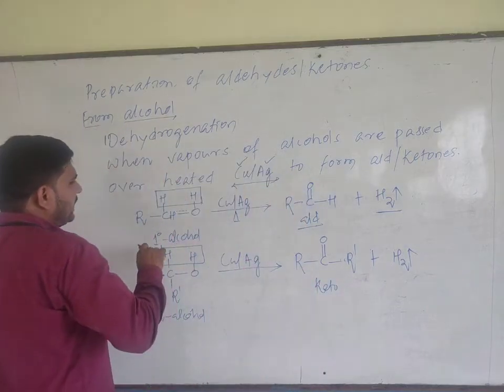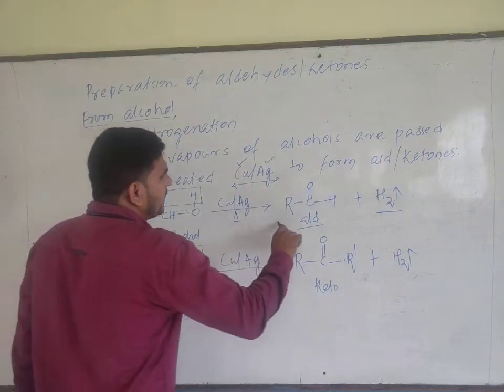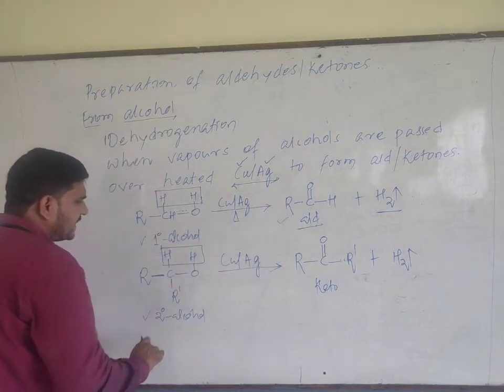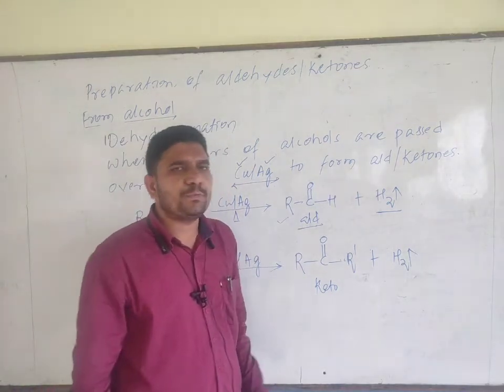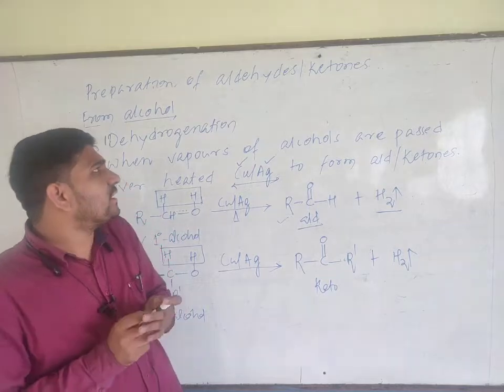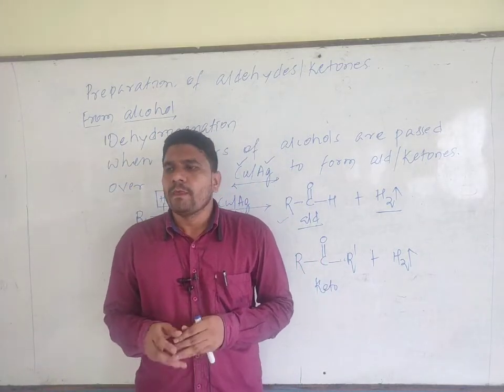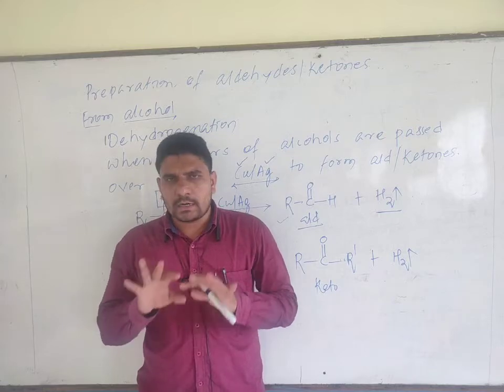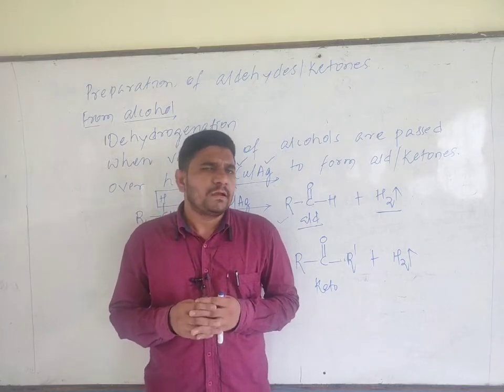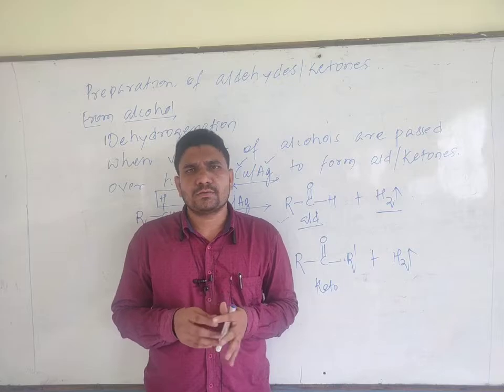Means on dehydrogenation of primary alcohol, aldehydes are the products. On dehydrogenation, secondary alcohol gives ketone as the product. This is regarding methods of preparation of aldehydes and ketones. Some other methods are there. Remaining methods we will discuss in tomorrow's class.